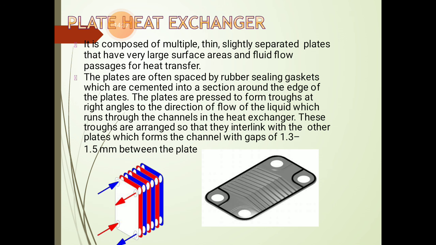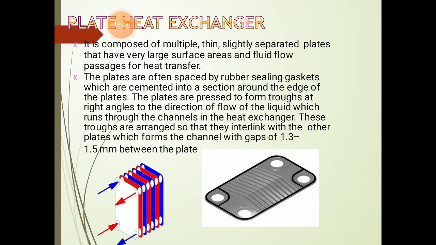This is plate type heat exchanger. It is composed of multiple thin, slightly separated plates that have very large surface area and fluid flow passages for heat transfer. Generally, at 4 corners, fluid passages are provided, and these are collected together to form a heat exchanger.